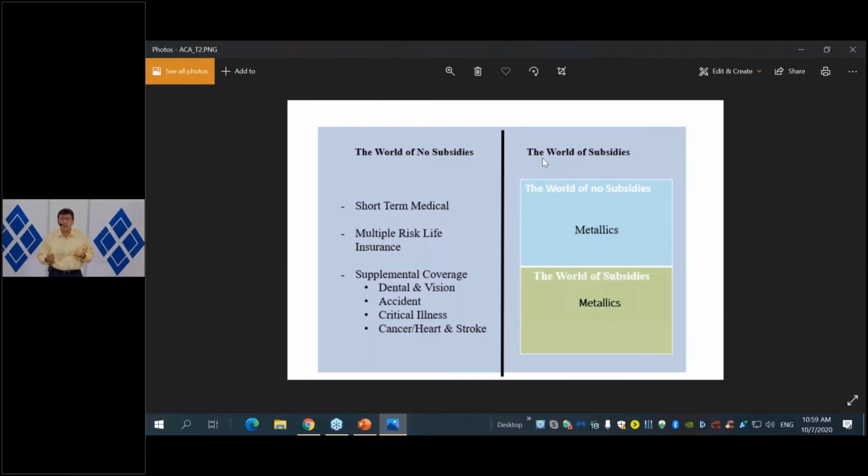And basically, what we want to tackle and cover today is the fact that in each one of these worlds, you have multiple different types of products that could satisfy a specific need. So on the world of subsidy, we have all the metallics, and the video we're going to be seeing today, which we're going to be emailing to people in our email marketing campaign, talks about the metallics.